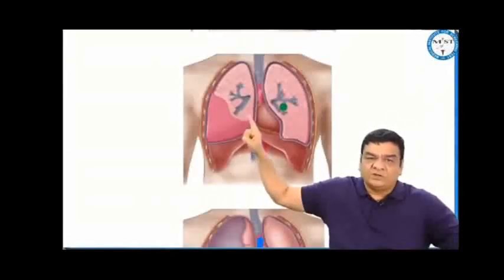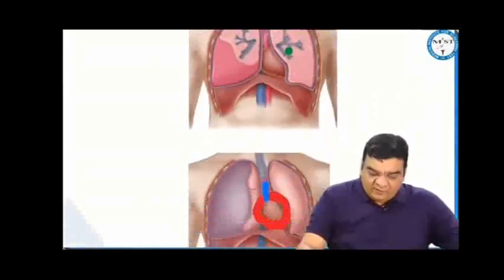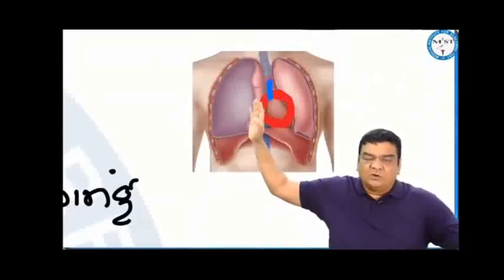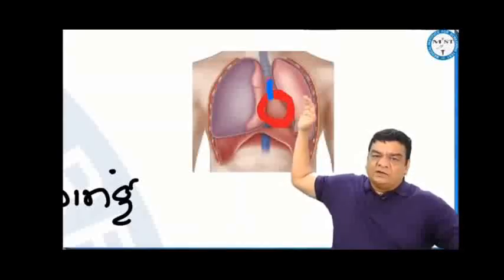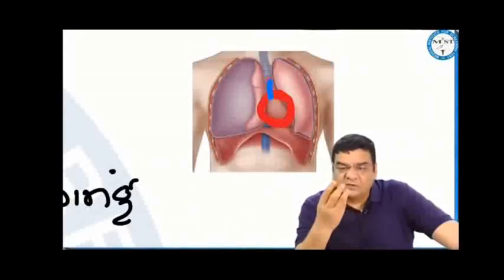So there will be a lung collapse on this side. This is hemothorax. If there is massive collection of air, then this is not only going to put pressure on one side of the lung, but it will also shift the mediastinum to the opposite side, and this will put pressure on the other lung as well. If both the lungs are under pressure, that means the oxygen is not going inside. That means the patient is going to die very soon, within seconds or minutes.